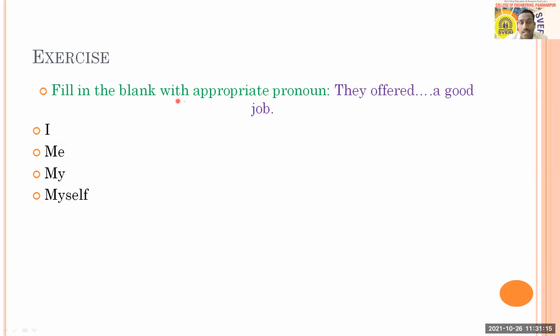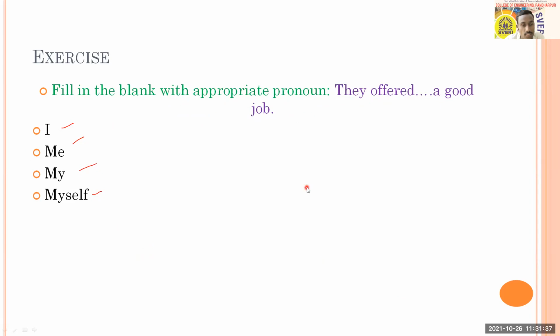This says fill in the blank with the appropriate pronoun. The sentence is: They offered dash a good job. The options are I, me, my, myself. Make sure you choose it right, and you can answer through the poll.